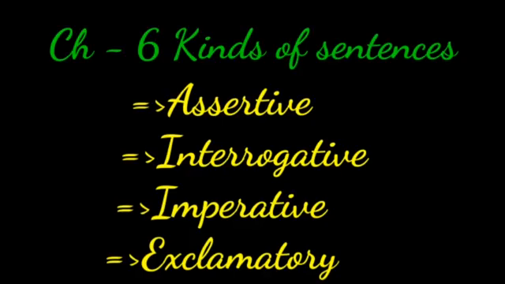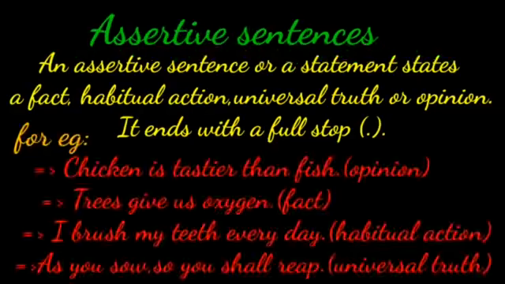Let us learn in detail about a particular type of sentence. The first one is assertive sentences. An assertive sentence or a statement states a fact, habitual action, universal truth, or opinion. It ends with a full stop.